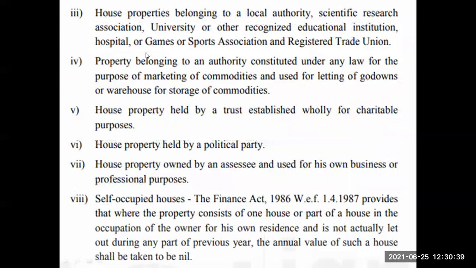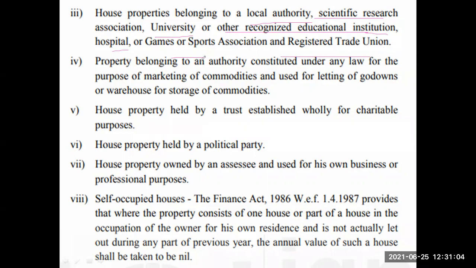House property belonging to a local authority, which may be a Gram Panchayat, Nagar Panchayat, municipality, corporation, university, scientific research association, recognized educational institution, hospital, games and sports association, or registered trade union, is not taxable.